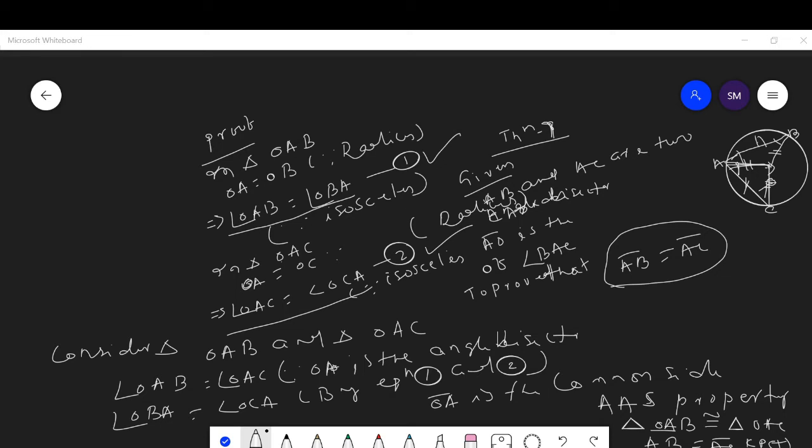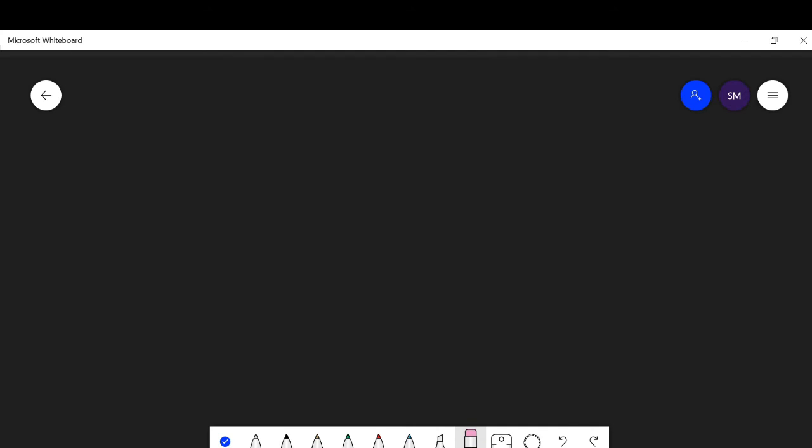Then let us discuss Theorem 8. Theorem 8 says, if two circles intersect at two points, this is a bigger circle and this is a smaller circle, and they intersect each other at two points A and B, then prove that the line through the centers is the perpendicular bisector of the common chord.